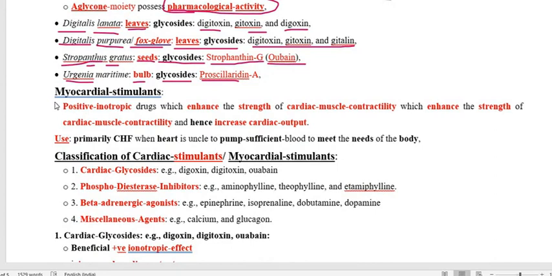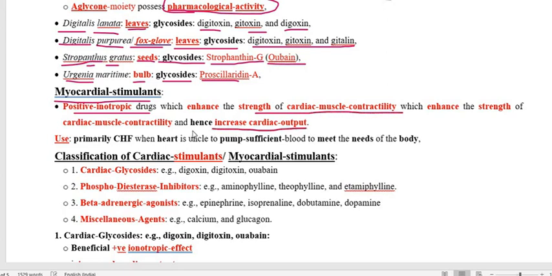Now we have to go through the myocardial stimulants. As the name tells, these are drugs which have a positive inotropic effect, meaning drugs which increase the force of contraction of the myocardium and therefore increase the cardiac output.